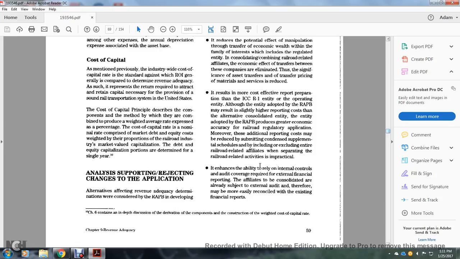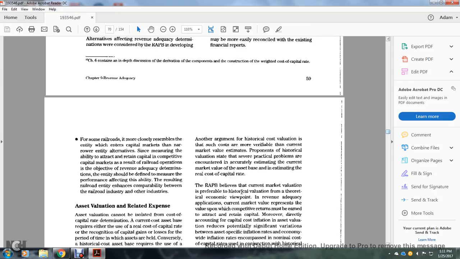It enhanced the ability to rely on the internal control of the audit coverage required for the external financial reporting. The affiliates consolidated are ready to be subject to the external audit, therefore they may be easily reconciled with existing financial reports. For some of the railroads, it must closely resemble the entity which enters the capital market, measuring the ability to attract and retain capital competitively in the capital market as a result of the railroad operation.